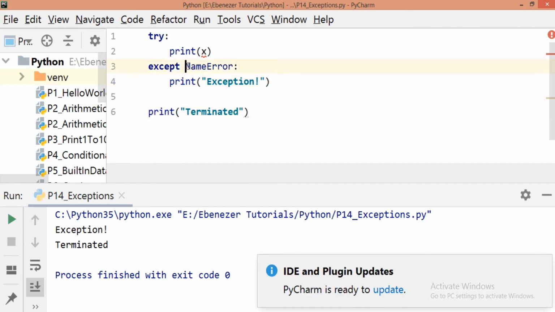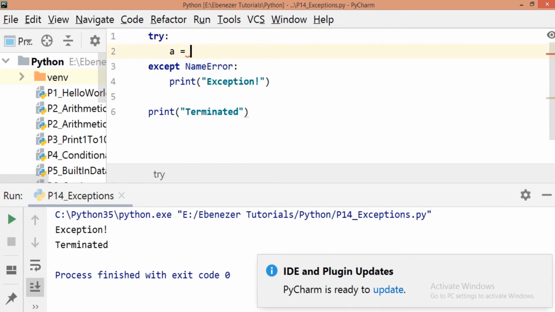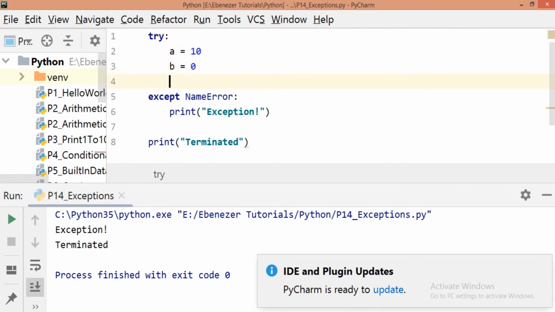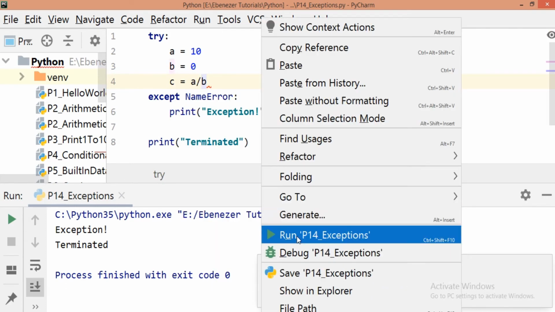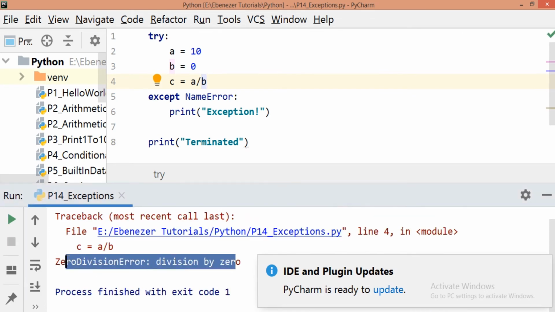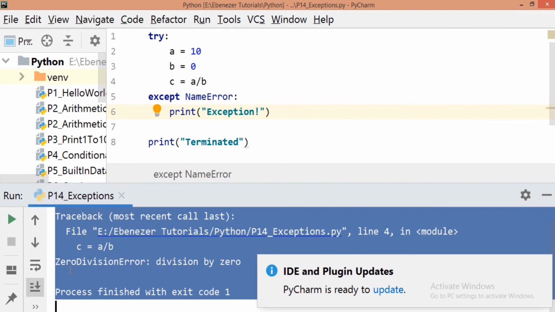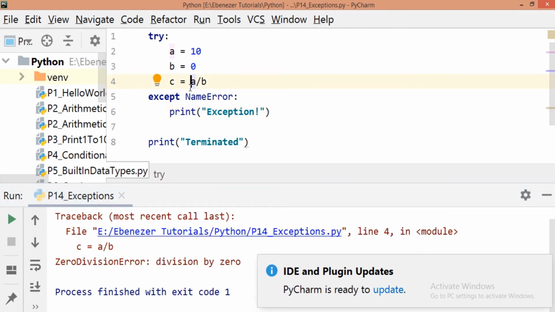Now I have handled only the name error over here. So if at all I do the same thing that we had done before, b equal to 0, c equal to a divided by b, here we can see that the program will still crash, because what we have handled is specifically the name error, but the error that has occurred is not the name error, it is the zero division error. So in such cases we have to either give properly whatever errors may occur, or else we can make it generic by not mentioning the type of the error.